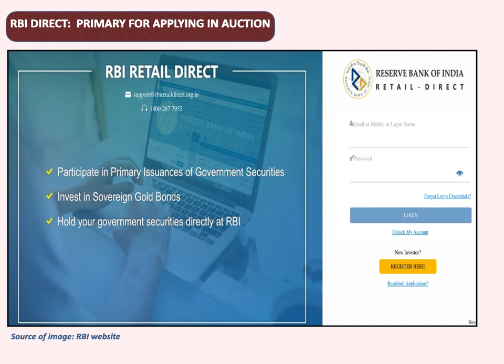They will conduct the KYC also online, and accordingly this account is open. So from sitting at home, one can open this RBI Retail Direct account. There is no need to go to any bank or anywhere else. Okay, so that was for the direct primary issuance.